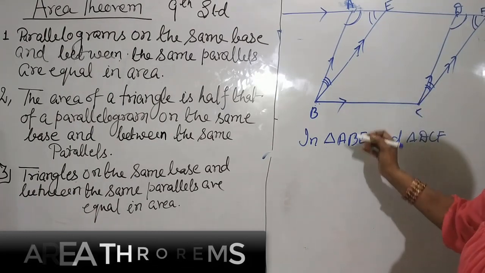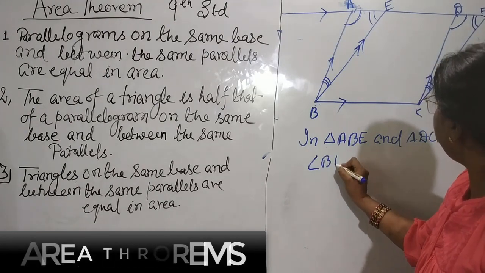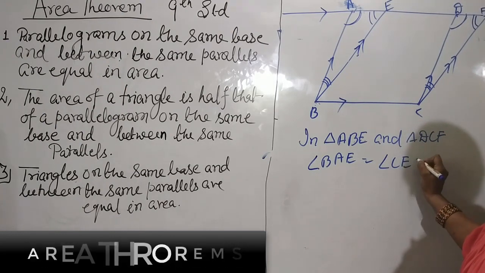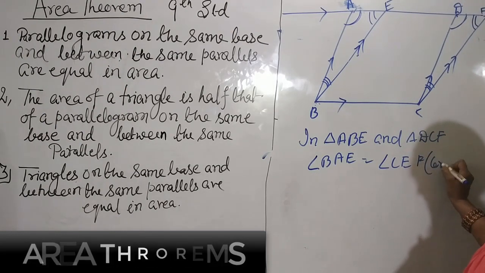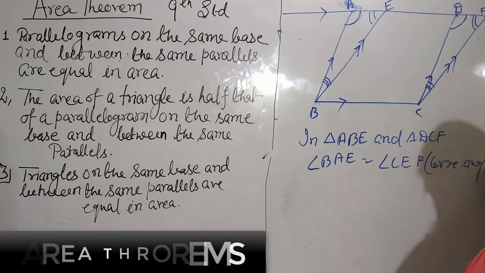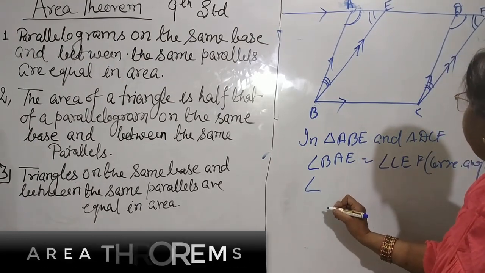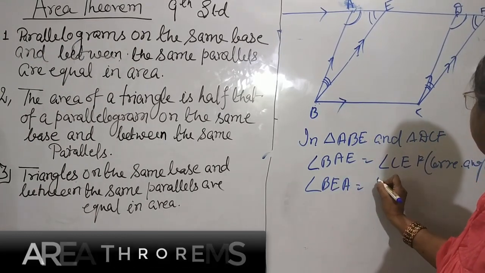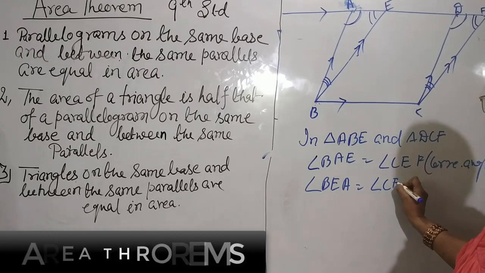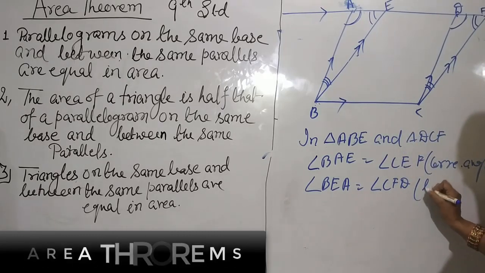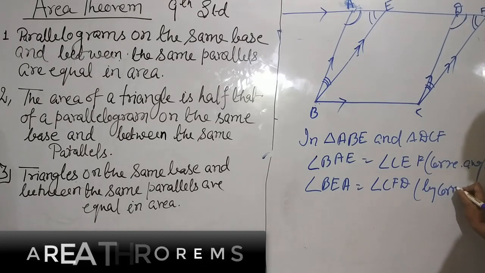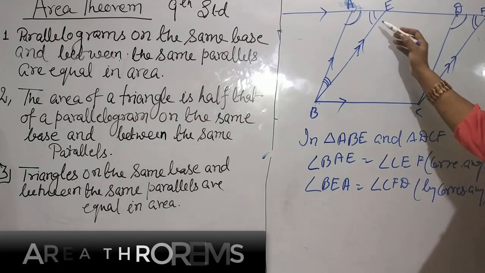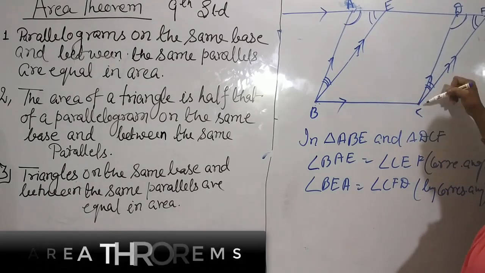Now let's write it. Angle BAE is equal to angle CDF by corresponding angles. In the same way, angle BEA is equal to angle CFD by corresponding angles. Both are equal. These two are equal, and any one side you can take equal.